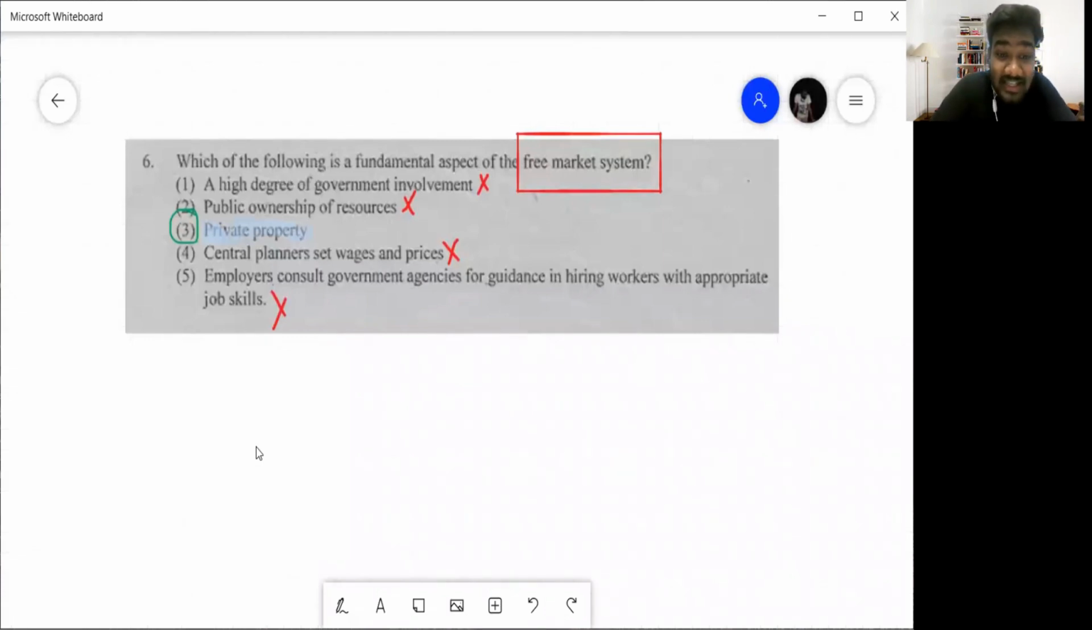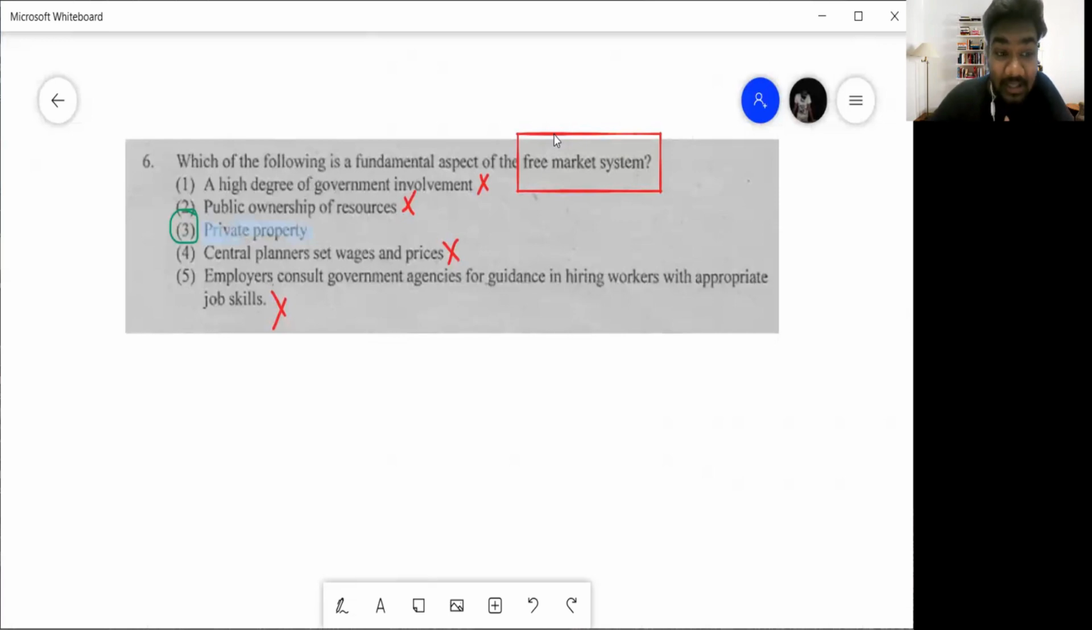And then for question number 6, can you see now the type of questions that come? Which of the following is a fundamental aspect of a free market system? Remember last time also they asked about the free market, but they asked the question differently. They gave characteristics and asked which type. Now they are giving the type and asking which of the following is a characteristic. It's the same thing they ask in different ways.